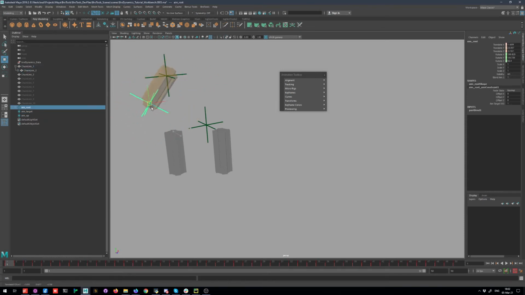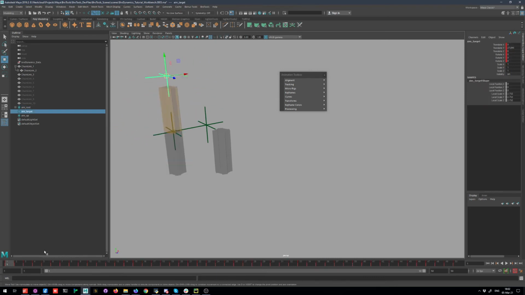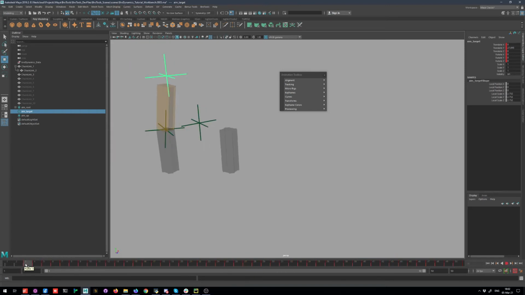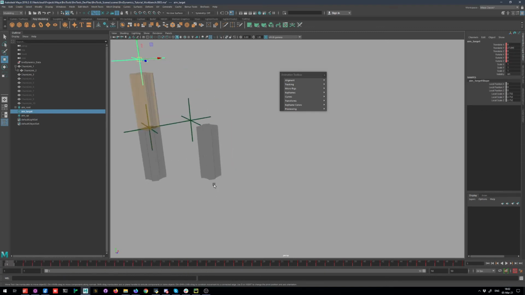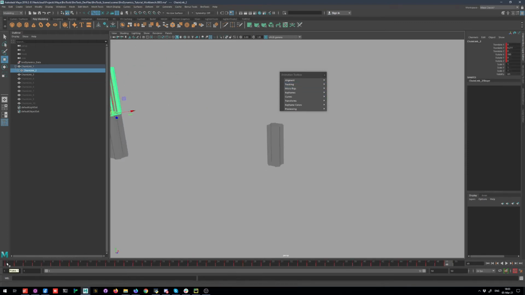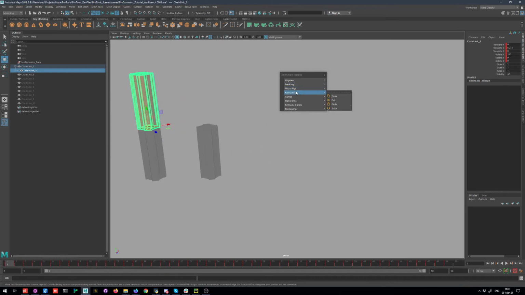Now select 3 locators and your control and click Aim rig again, and it will bake animation on locators and generate the rig. Now you can quickly add overlap motion by simply offsetting keys on the target control. Once you're happy with the animation, you can select your control and click Bake to bake animation back onto control and remove temporary rig. Aim rig can be used in combination with Bro Dynamics point mode for best effect.